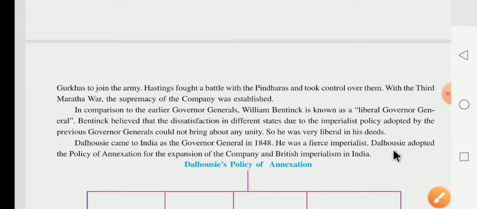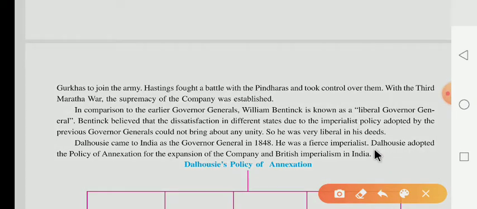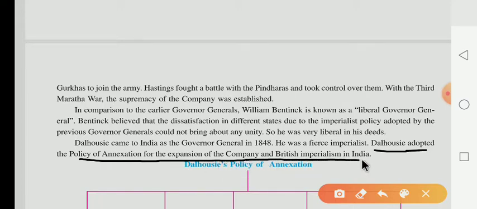Which policy was declared by Dalhousie? Dalhousie adopted the policy of annexation for the expansion of the company and British imperialism in India.